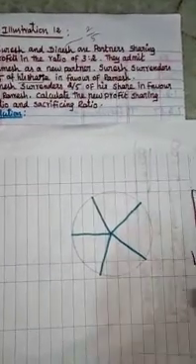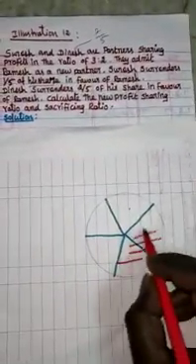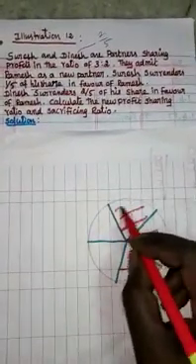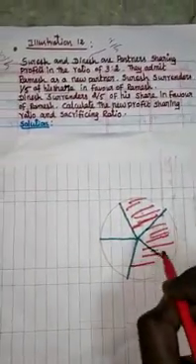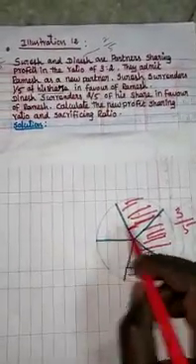Now we see here, 1, 2, 3. There are 3 parts for Suresh out of 5. Out of 5, Suresh has 3/5 and Ramesh gets 2/5.